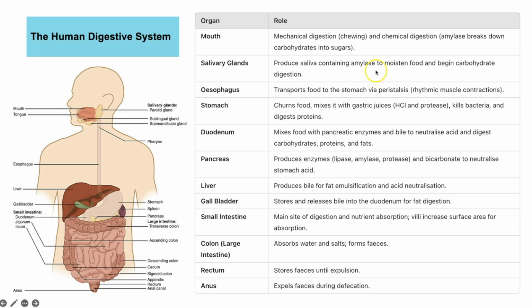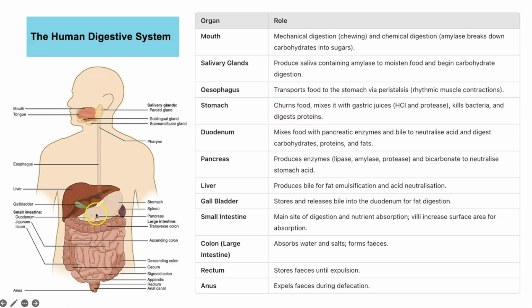It's mixed with acid, hydrochloric acid, but acid is sufficient, and that is to partially help to break down the food, but also it's to kill any microbes like bacteria that might have been in your food to protect you from getting an infection and getting ill. You also have some enzymes which are there to digest proteins.